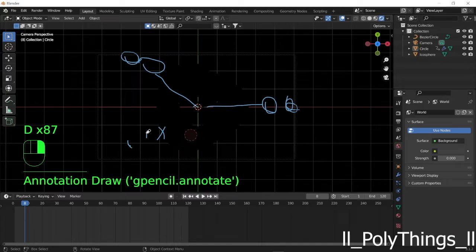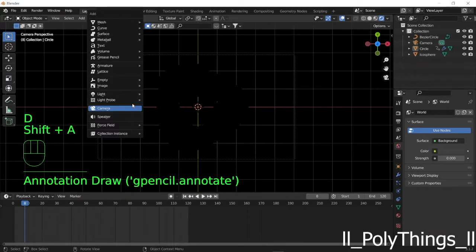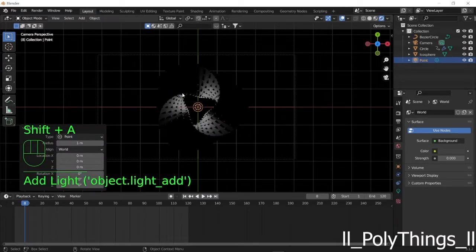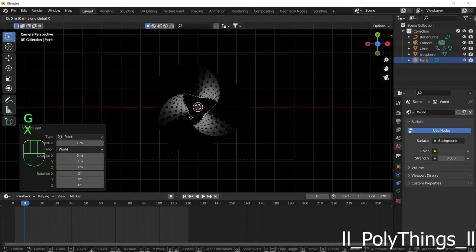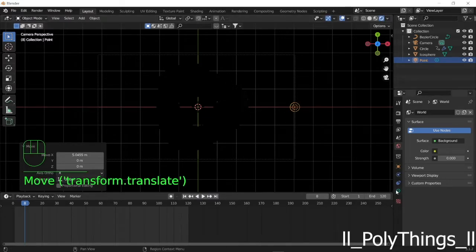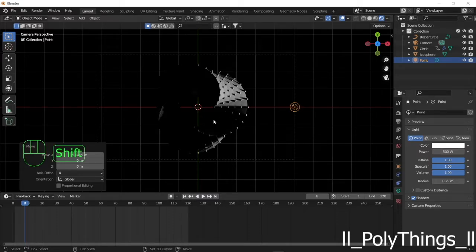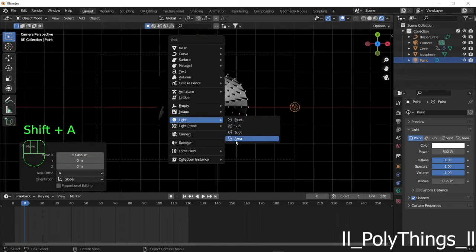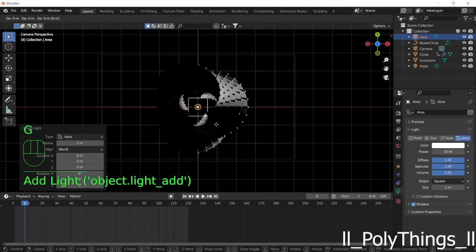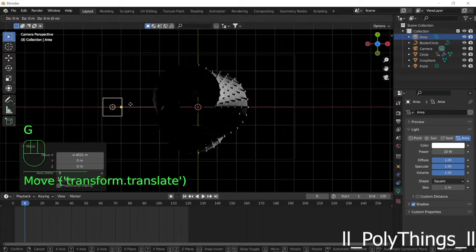So let's add a light to our scene. So press Shift A, light, point, and move this in X-axis. And go to light properties and increase the power to 500 watts. Okay. Let's add another light called an Eevee light, and we'll move this exactly to this block.